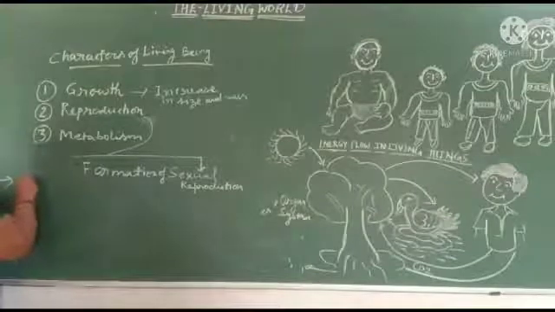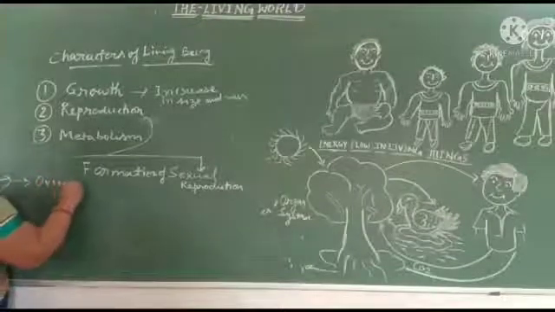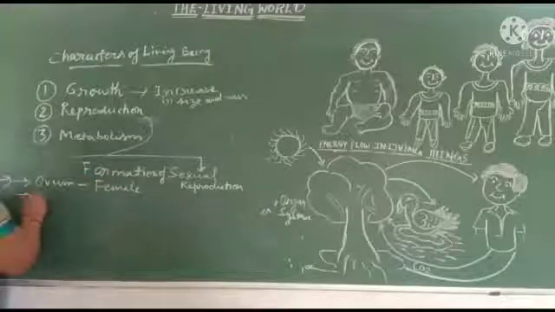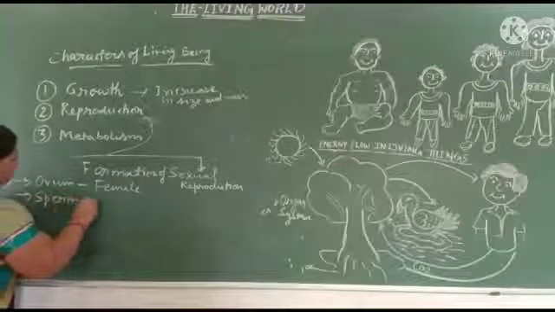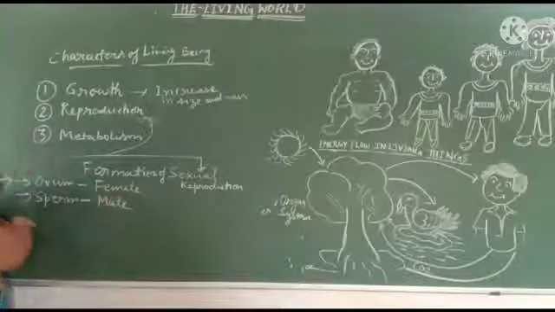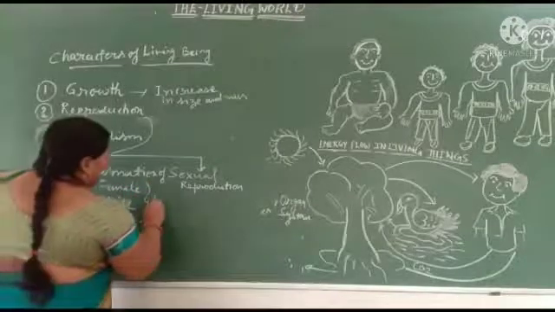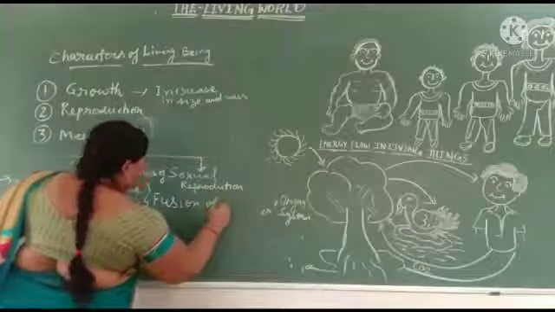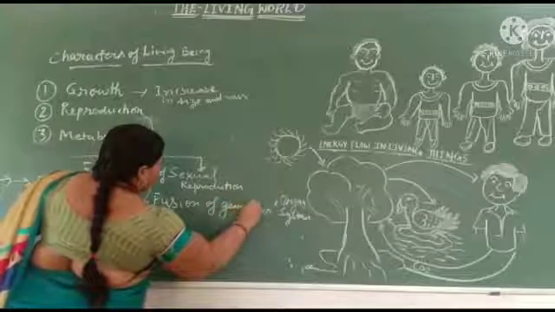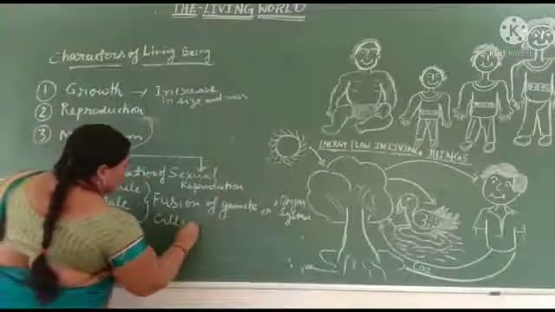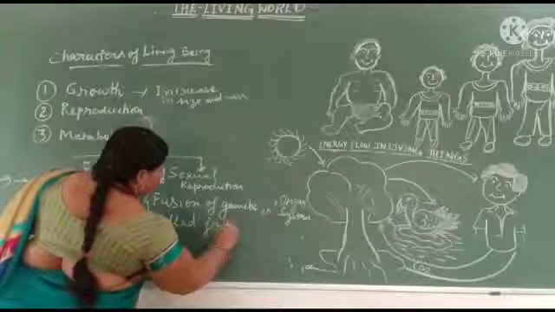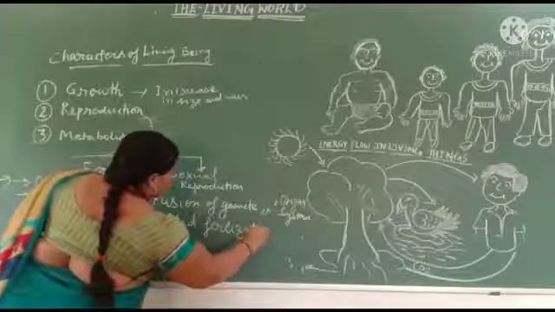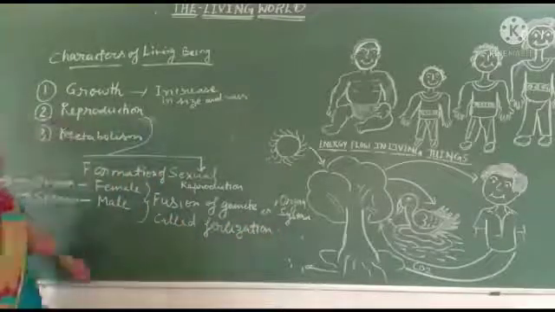First is the ovum cell, found in the female, and second is the sperm cell, found in the male. The fusion of male and female gametes is called fertilization.